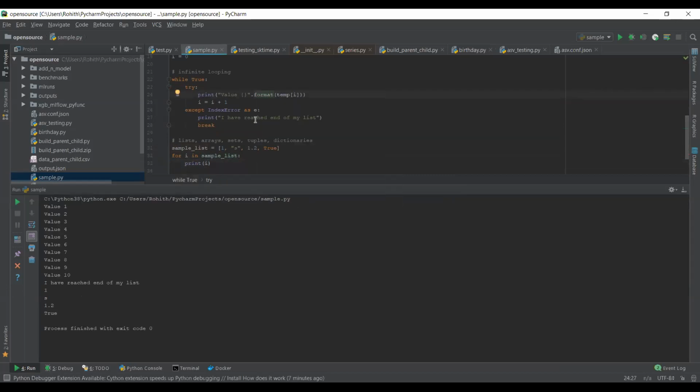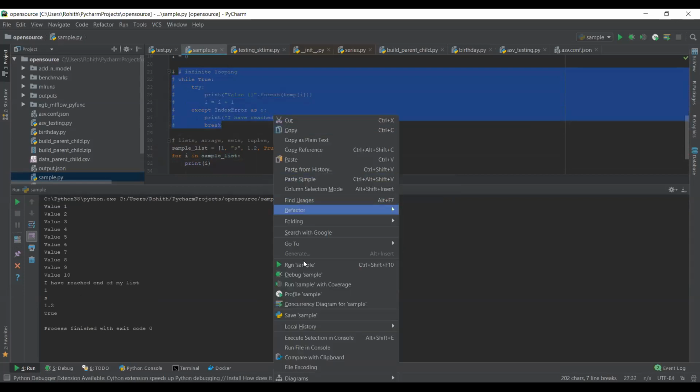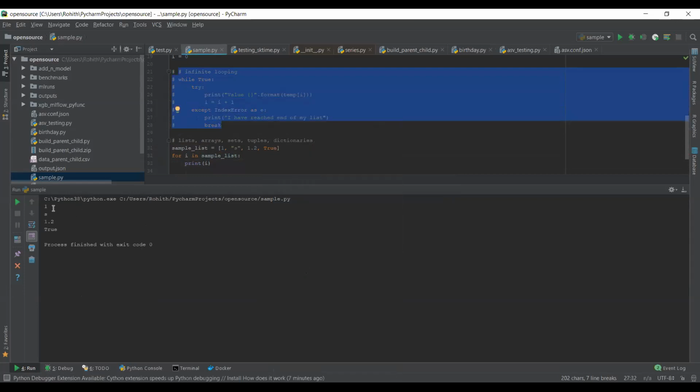So what's happening here? Let's just comment out this part. If you see here, what's happening is, I am printing 1, I am printing a string, I am printing 1.2, I am also printing the boolean value, which is true or false.